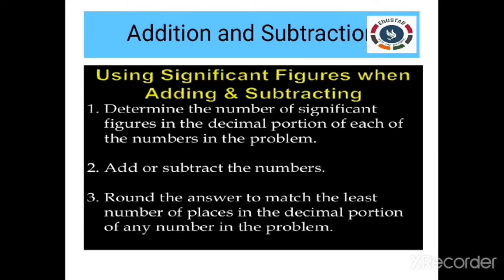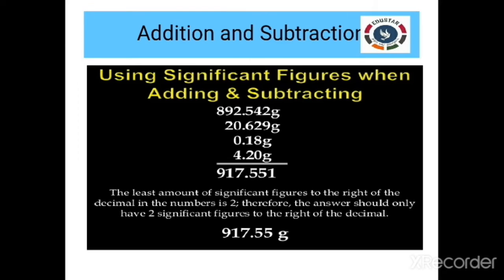It is also used for adding and subtracting. Look at this. Here the least number of significant figures after the decimal is 2. That is 0.18 gram, 0.20 gram.